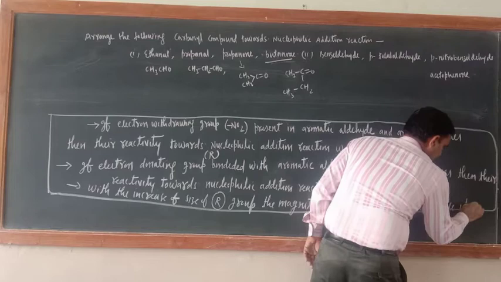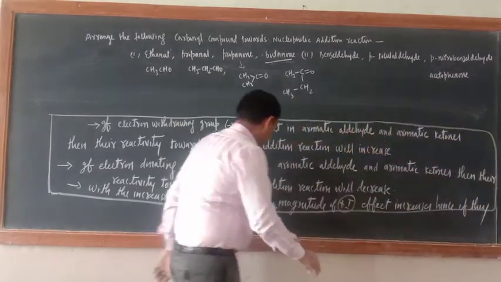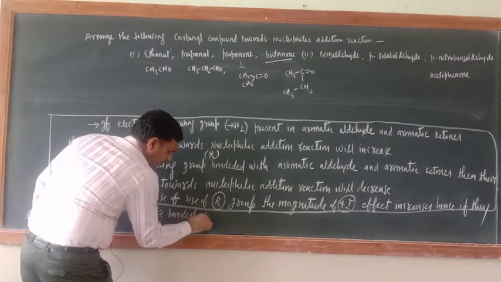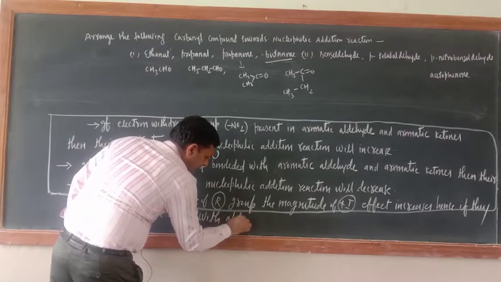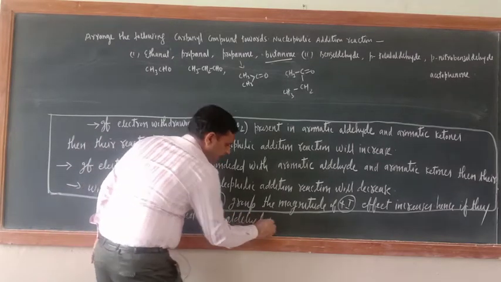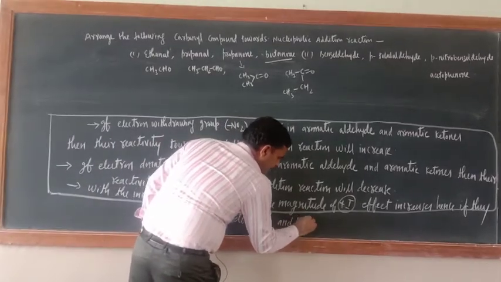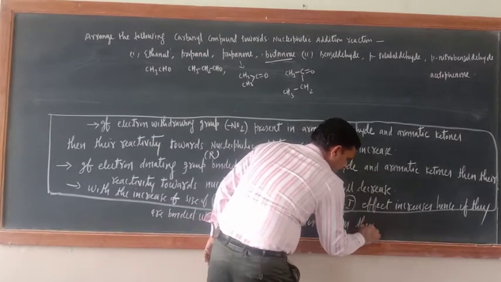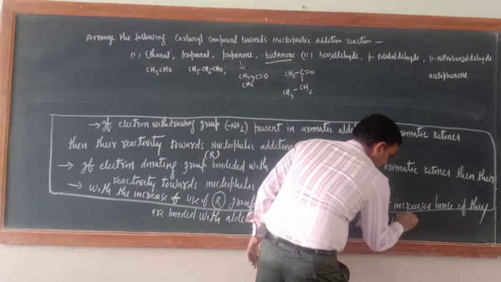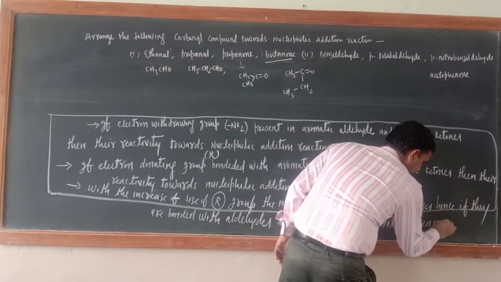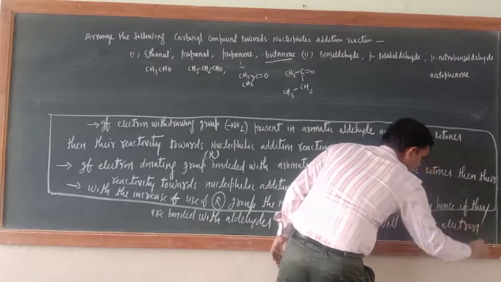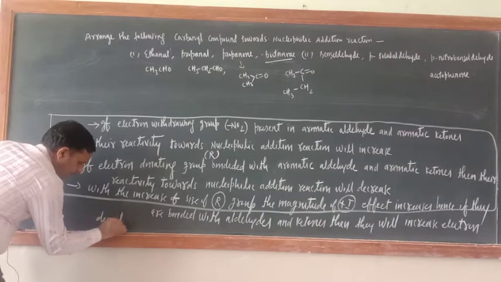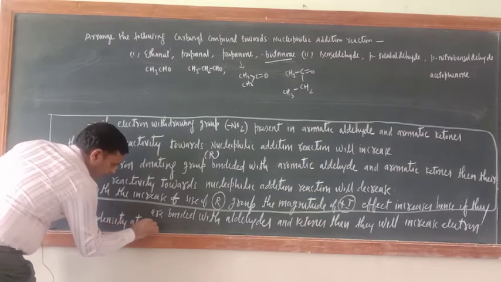Hence if they are bonded with aldehydes and ketones, then they will increase electron density at carbonyl carbon.